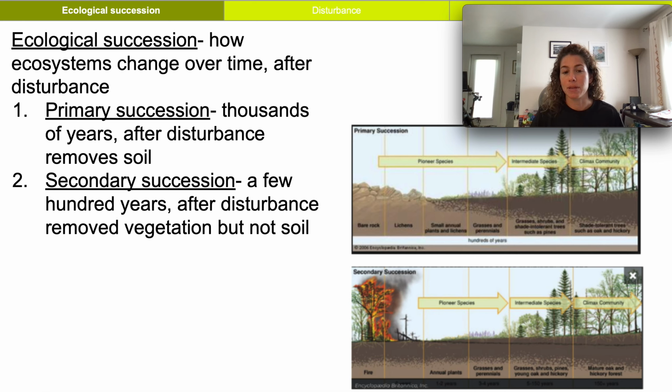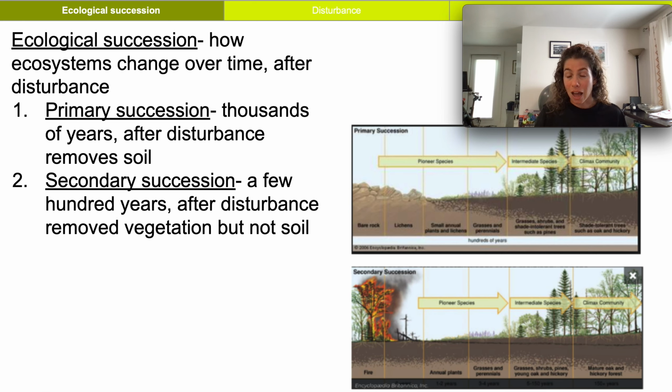Secondary succession happens over a shorter period of time, generally 1 to 200 years after a disturbance. It is able to reach climax community unless it has been disturbed again. And the disturbance isn't as intense as your primary succession. So you don't have complete removal of the soil, you just clear the vegetation. So you don't have to completely restore that soil and break down rock. You just have to restore the plants and animals, and that's why it takes not as long as primary succession.